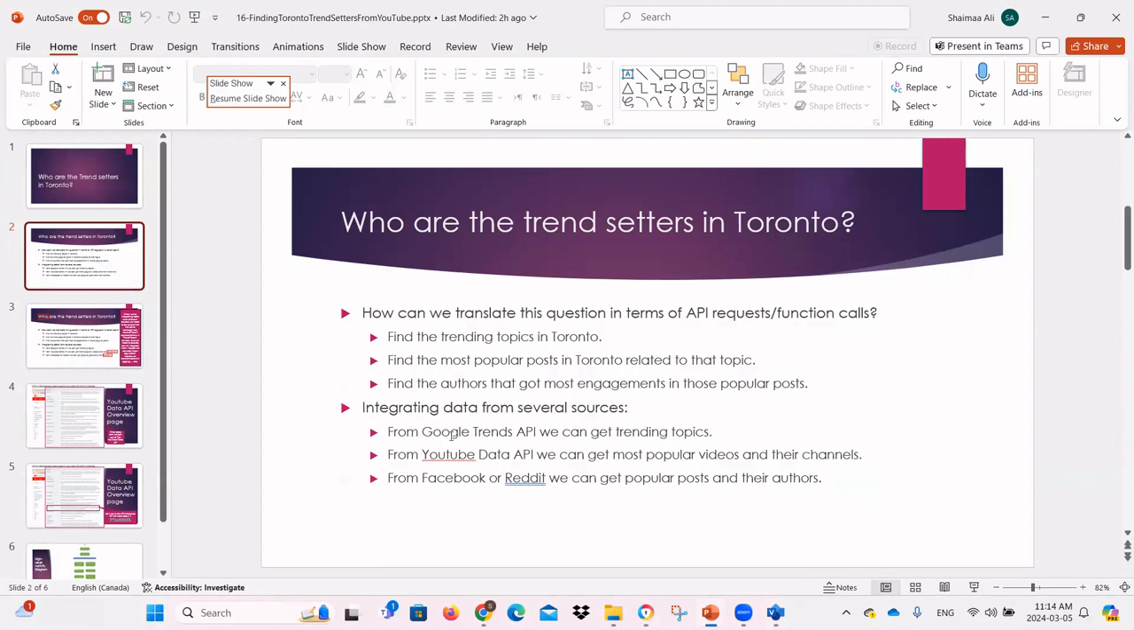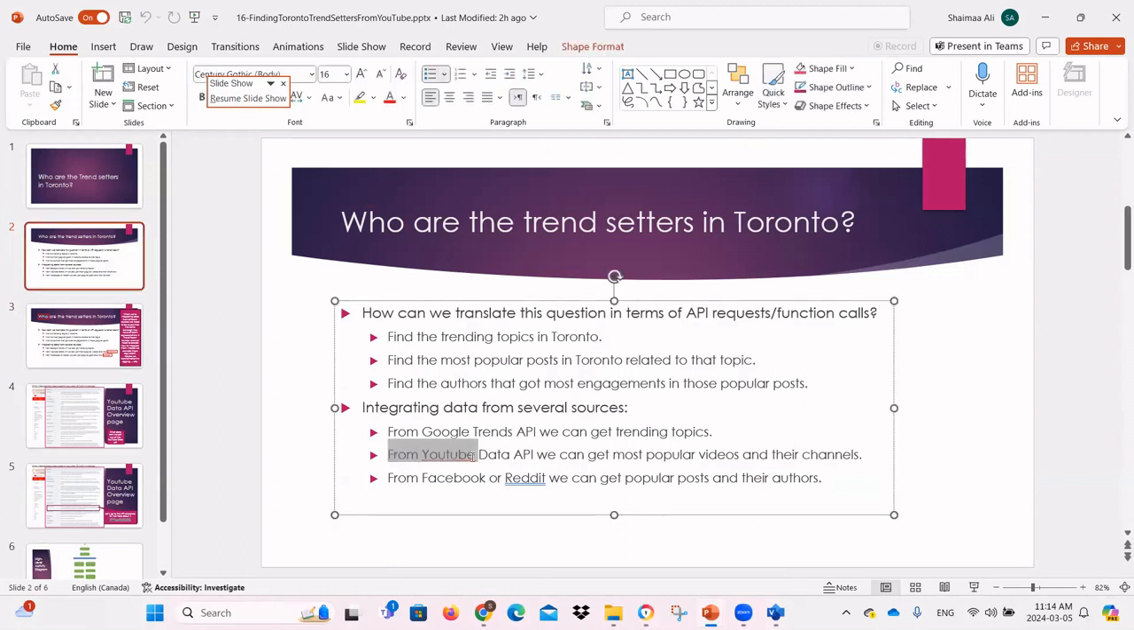So we're gonna find the trending topics from Google Trends, and then we'll find the popular videos from YouTube Data API. And then based on what comes from the popular videos, we can get the statistics of the video, and then we can get the channel name based on the channel ID.